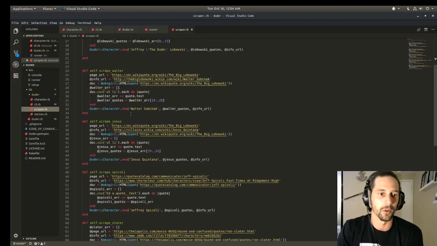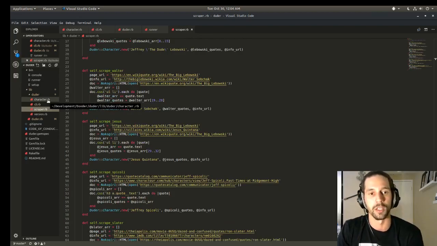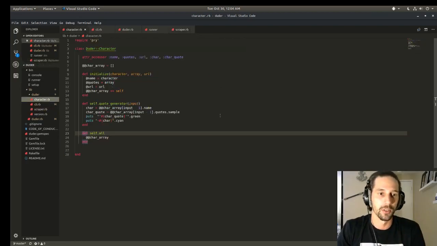So with that, we can go into the character class and see how I'm using this information to create instances of these characters. So now we're in my character class. I do have a class variable that's equal to an empty array, so I can hold each one of these objects.